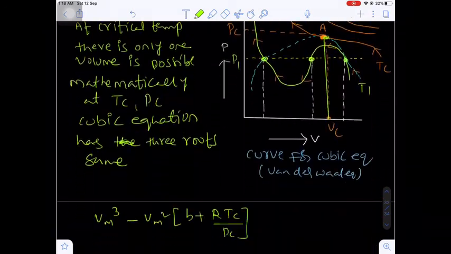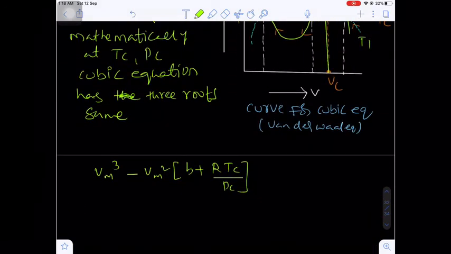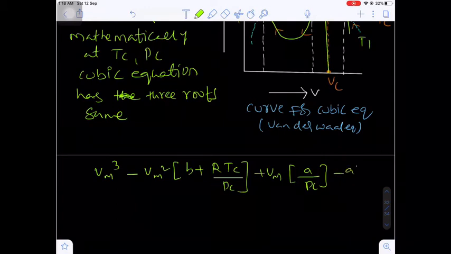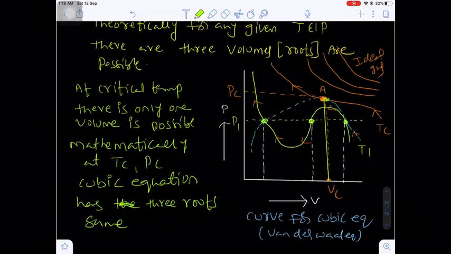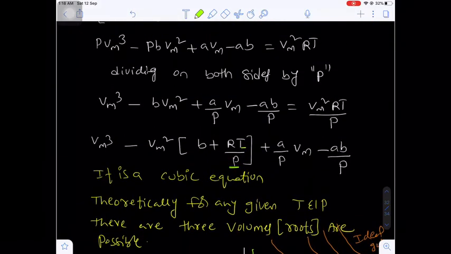Next, plus Vm into a/Pc, minus ab/Pc, equal to 0. Are you getting my point?